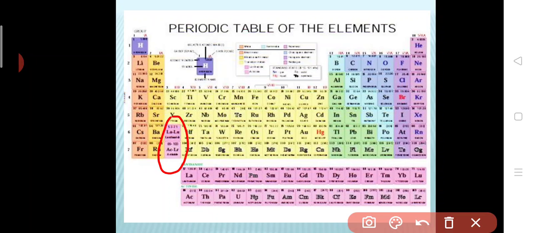They are called inner transition because there was no space inside the transition elements, so they brought them outside. So they are inner transition elements. Is it clear? So you have to always remember we have 4 blocks: S, P, D and F. Is it clear? Okay.